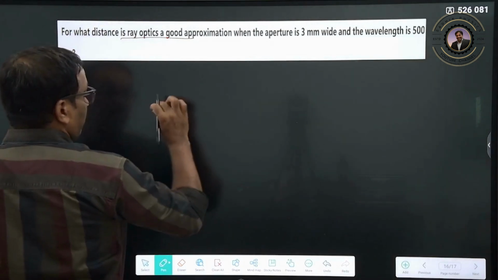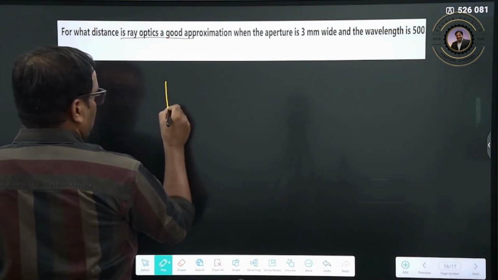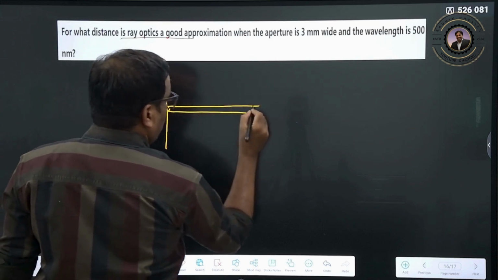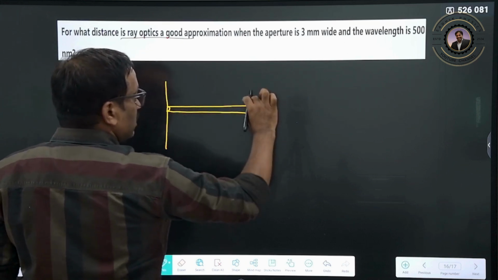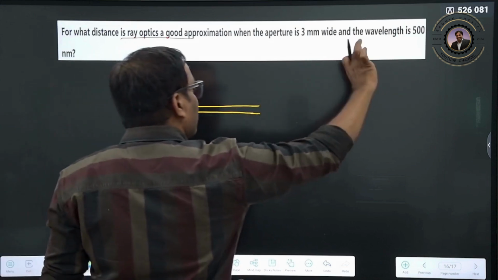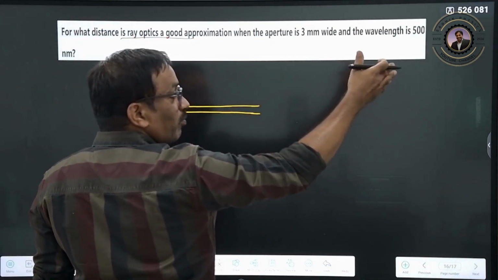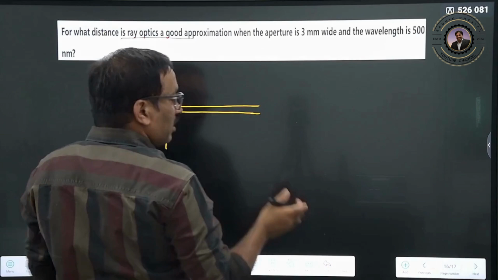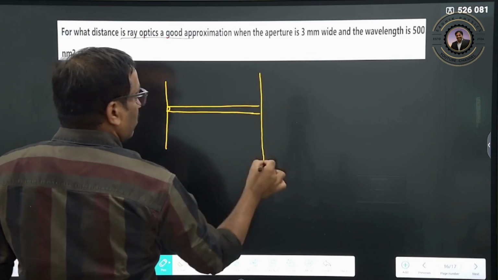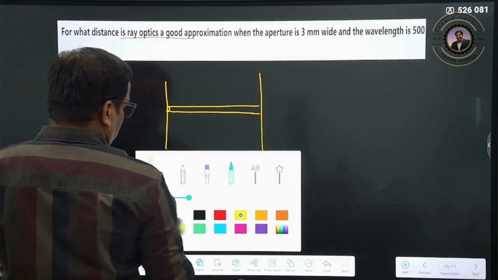Clear? That means if one slit is there, the same light should be able to go through it. After traveling some distance, it becomes wider and wider. When it becomes wider, at that point the diffraction effect is there, therefore it is not traveling in a straight line. So the minimum distance you have to travel is such that the spread equals the slit size.